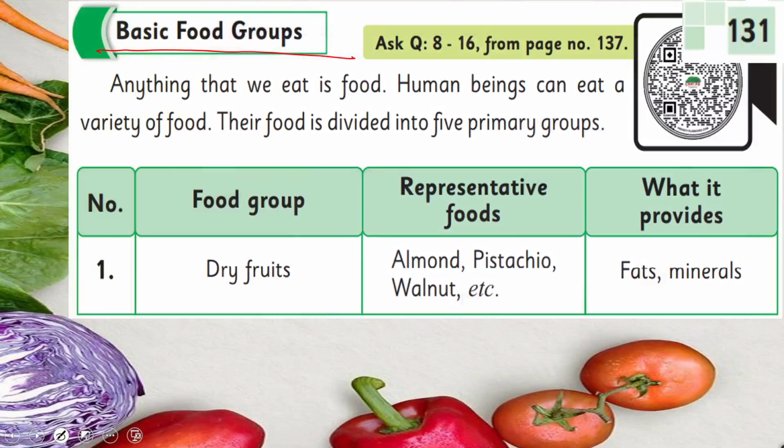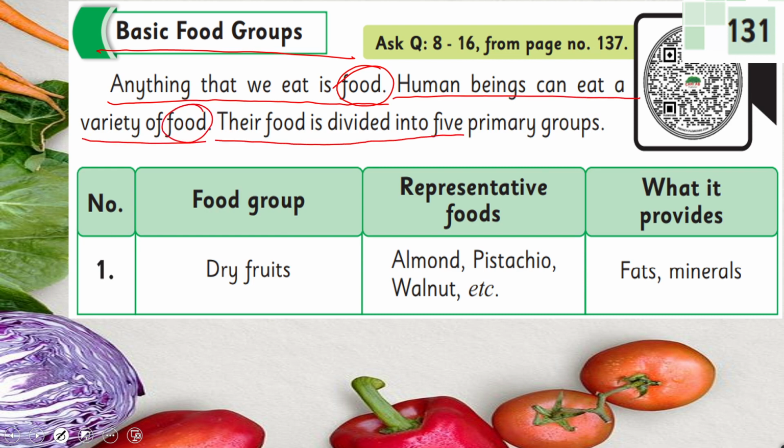Basic food groups. Anything that we eat is food. Human beings can eat a variety of food. Their food is divided into 5 primary groups.